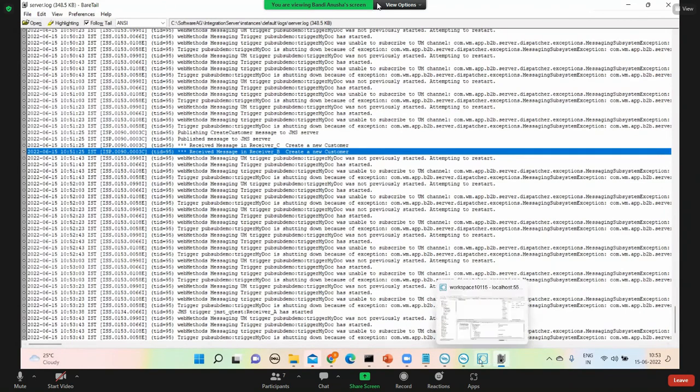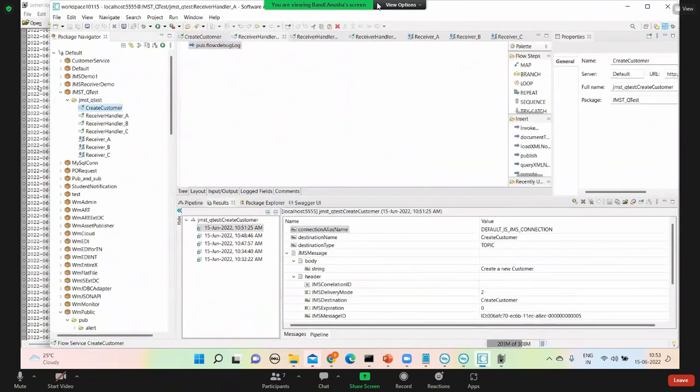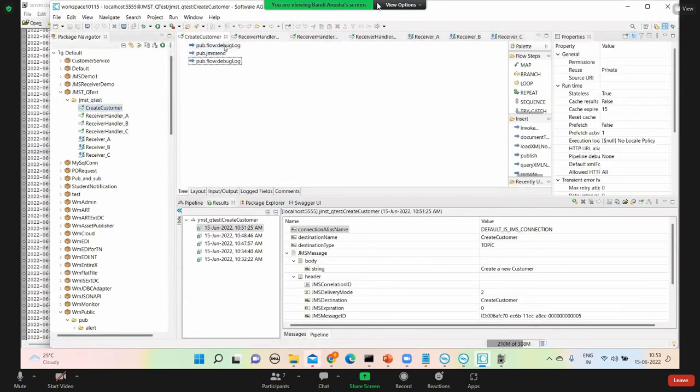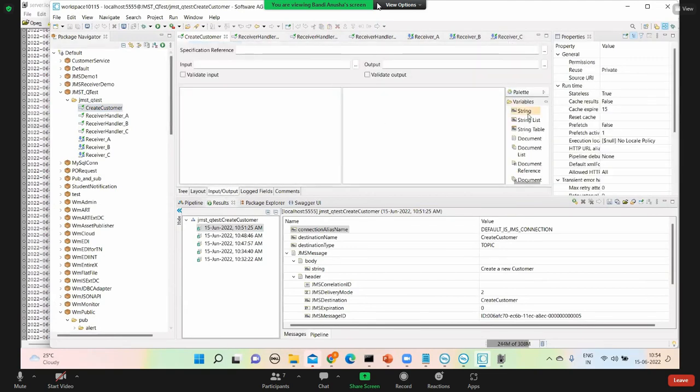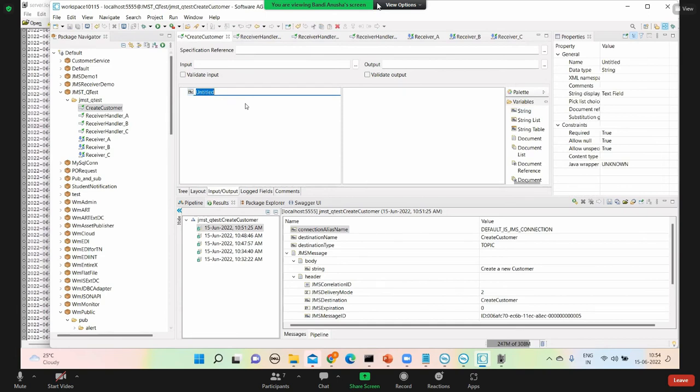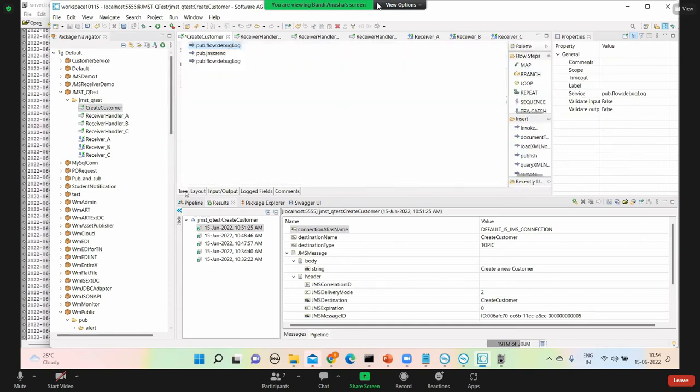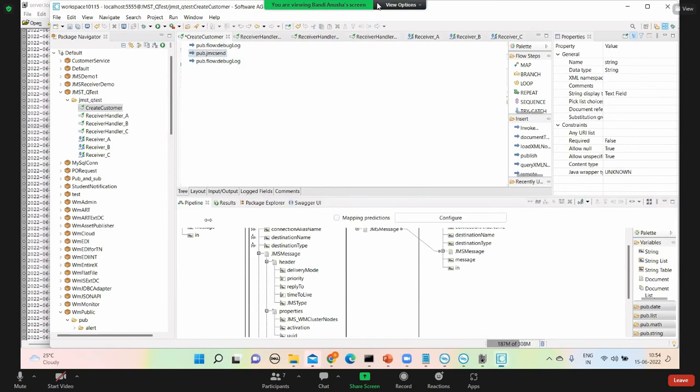Okay. So to make it more clear, what I'm doing here is, before the sender I will add one more input field of type string, in. I'm using this just for us to understand this message. In send message, I will map it with this in.